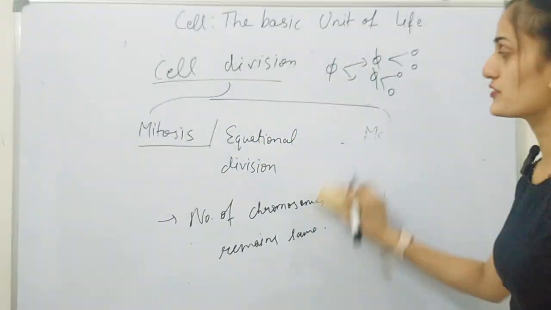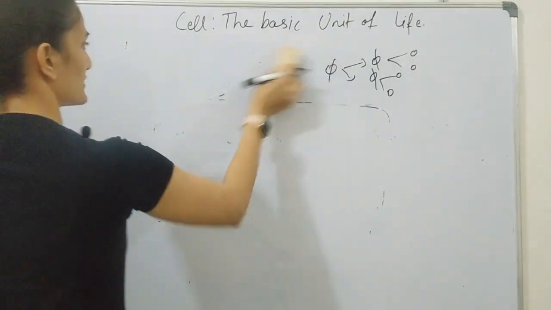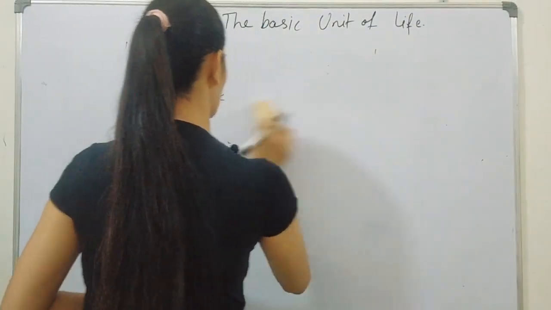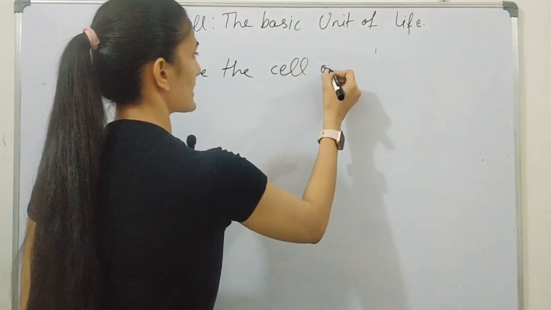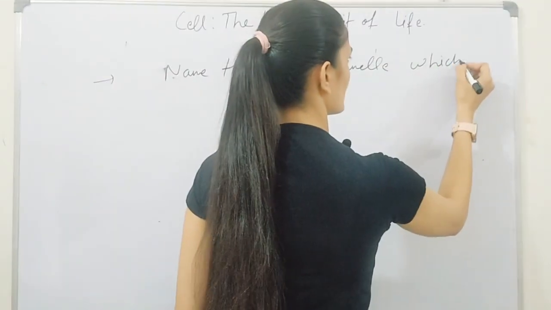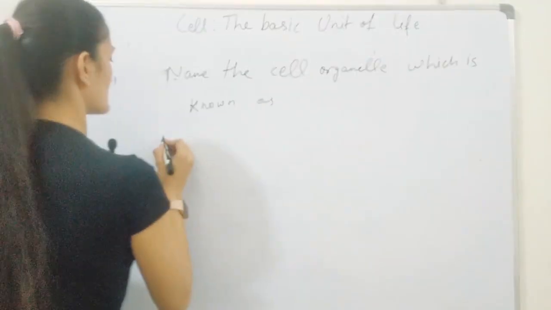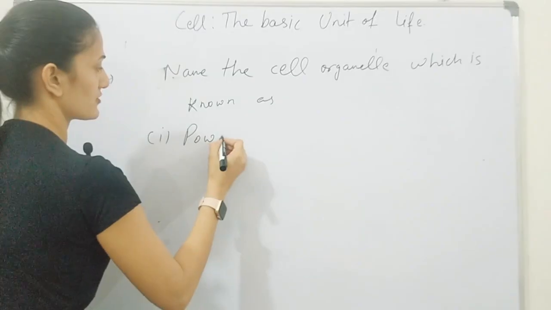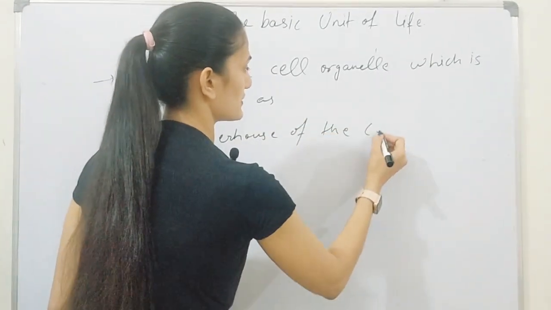At the last, we will discuss some practice questions and you have to write the answers in the comment box. So, first question is, name the cell organelle which is known as the powerhouse of the cell.